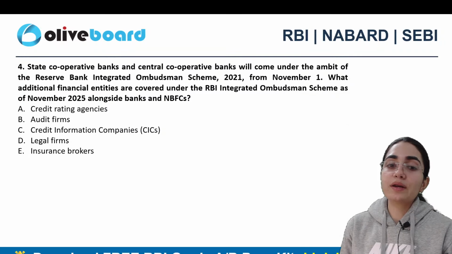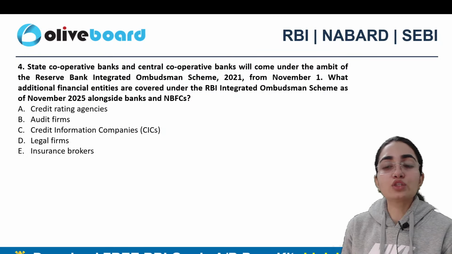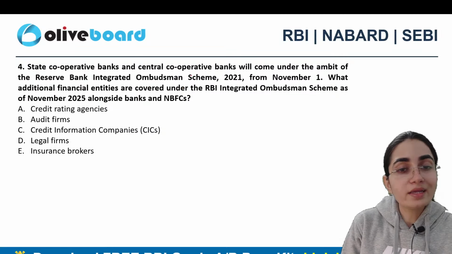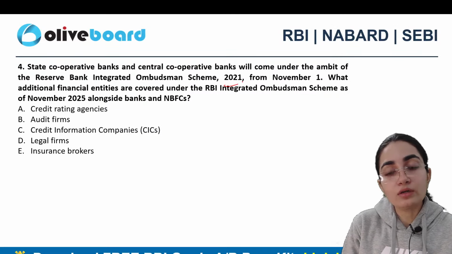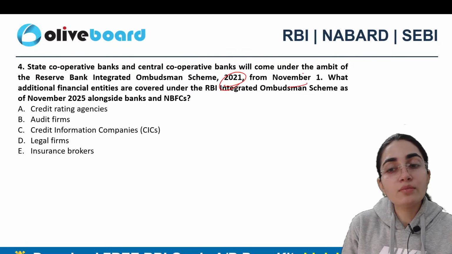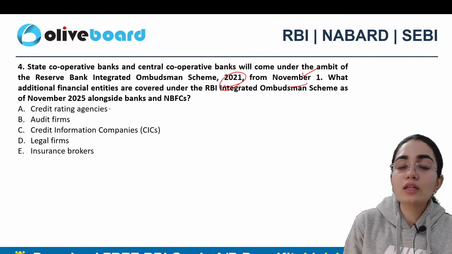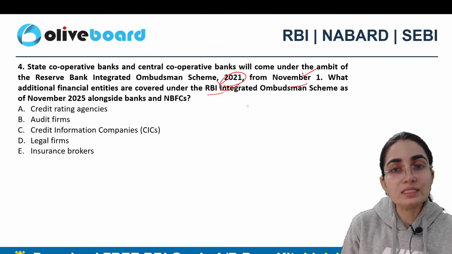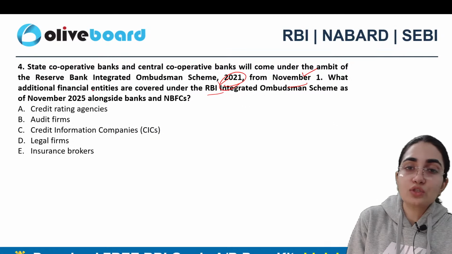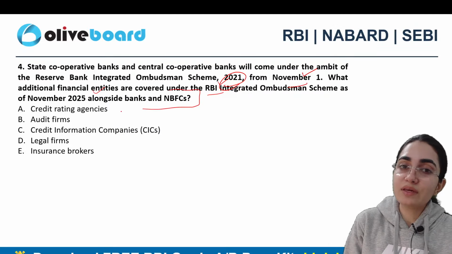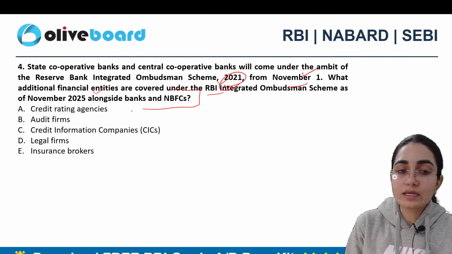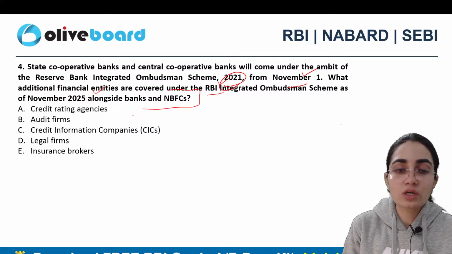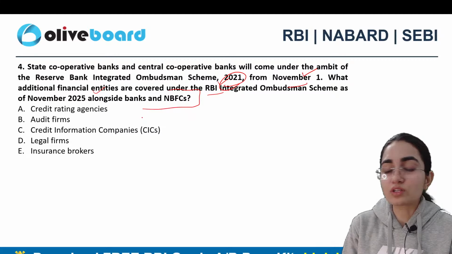State cooperative banks and central cooperative banks will come under the ambit of the Reserve Bank of India Integrated Ombudsman Scheme, 2021 from November 1st. What additional financial entities are covered under the RBI Integrated Ombudsman Scheme as of November 2025, alongside banks as well as NBFCs? Is it credit rating agencies, audit firms? Is it credit information companies, legal firms, or insurance brokers?